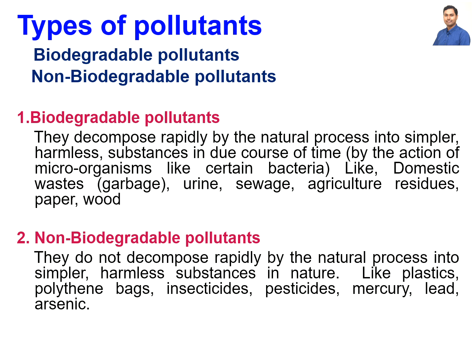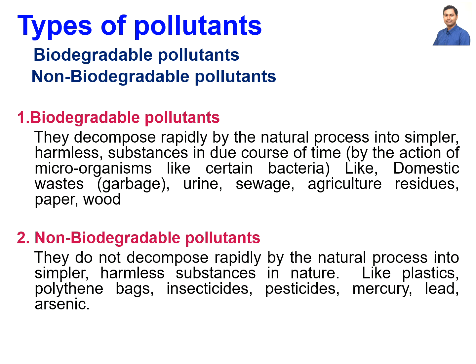Here are the types of pollutants. There are basically two types: biodegradable pollutants and non-biodegradable pollutants. Biodegradable pollutants are those which can be decomposed rapidly by natural processes into simpler, harmless substances in due course of time. Domestic waste, garbage, urine, sewage, agricultural residue, paper, and wood can be degraded by natural processes, so they are all called biodegradable pollutants.